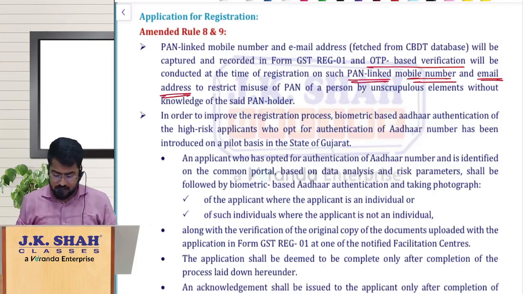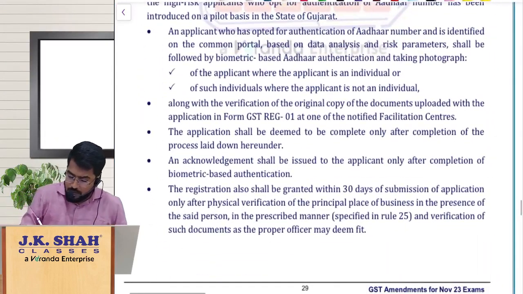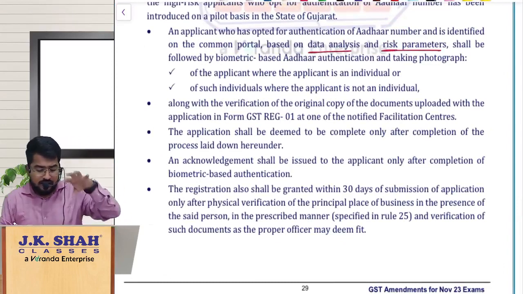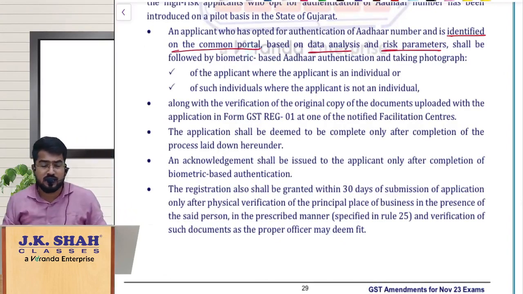Now one extra point has been added here, where we are trying to use artificial intelligence. The system will throw up, based upon data analysis and risk parameters identified on the common portal, that is the GST website, a flag.